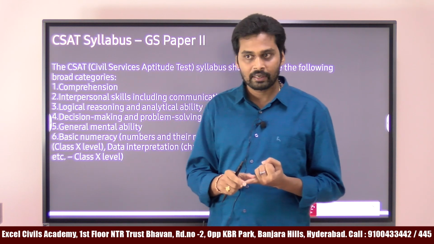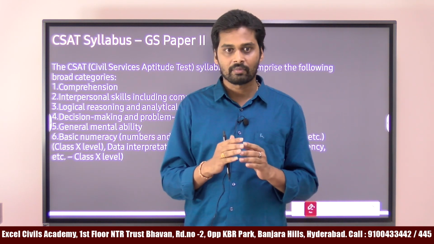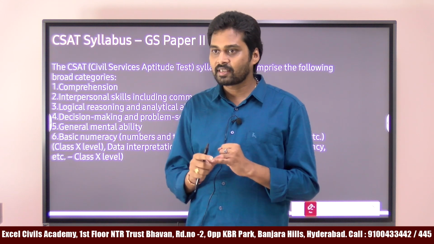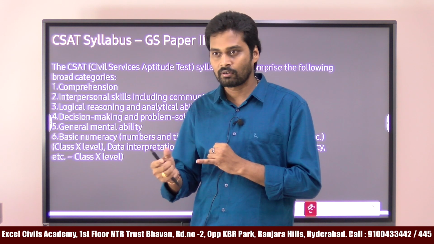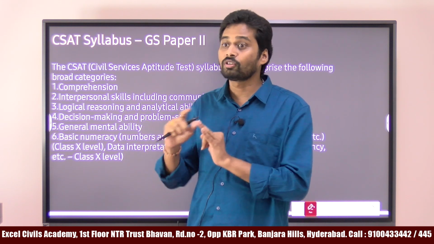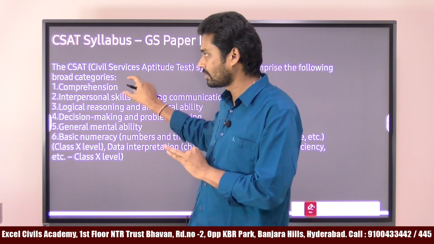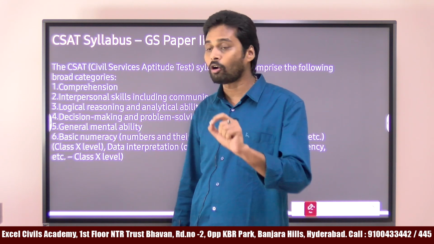UPSC never asks, especially in CSAT, questions related to antonyms or synonyms like verbal ability. UPSC also doesn't ask grammar questions in this English section. In this English section, you will get only comprehension.